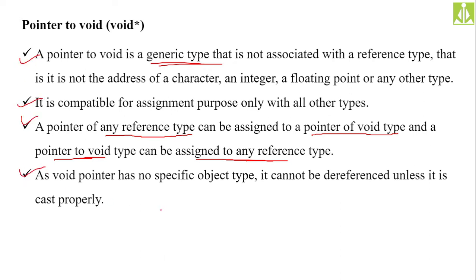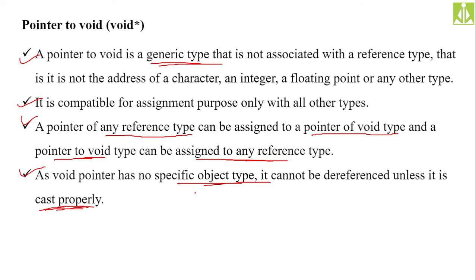A void pointer has no specific object type, because it is not having a specific pointer type. It is a generic pointer, so it cannot be dereferenced unless it is properly casted. Typecasting needs to be done properly in order to access the value from the generic pointer. Remember this one. This is very, very important. And this void pointer, last time they have given this question for 4 marks. It cannot be dereferenced unless it is casted properly.